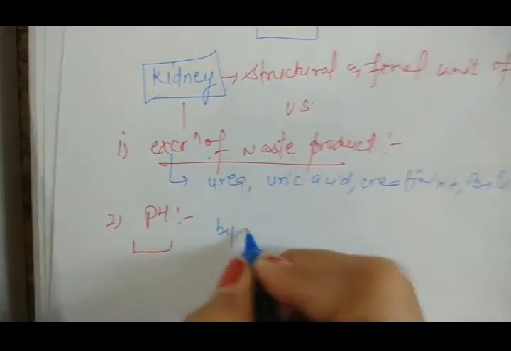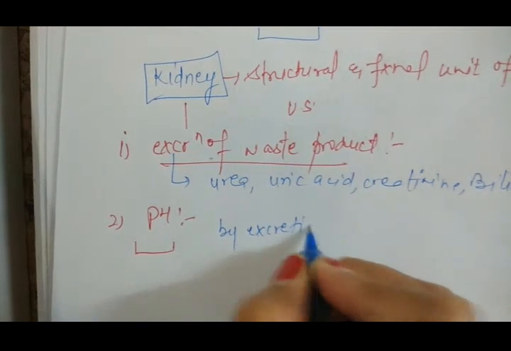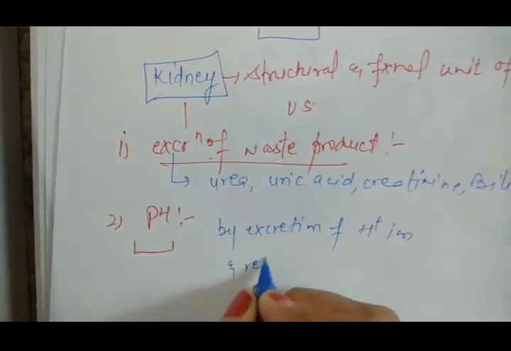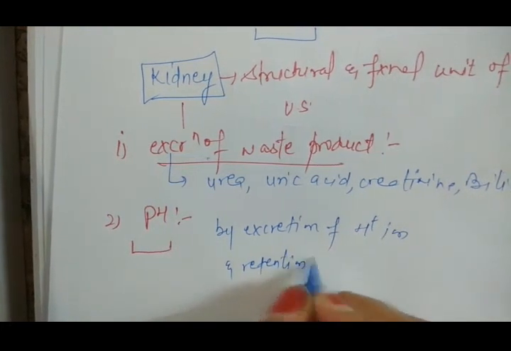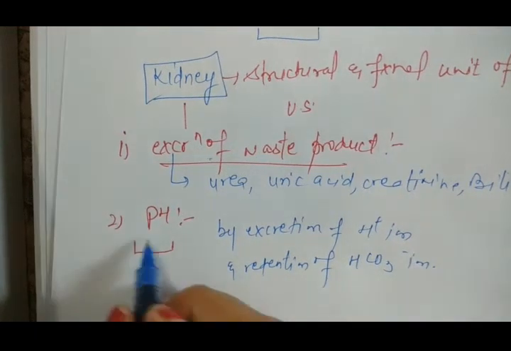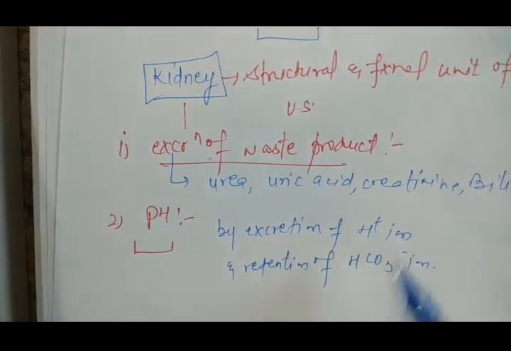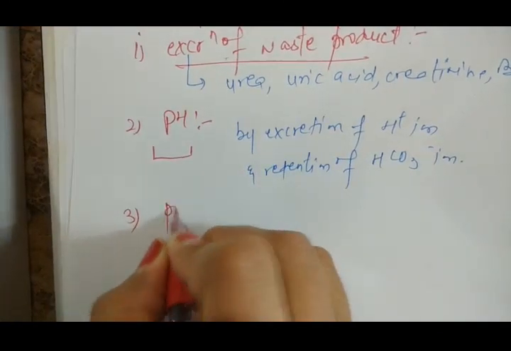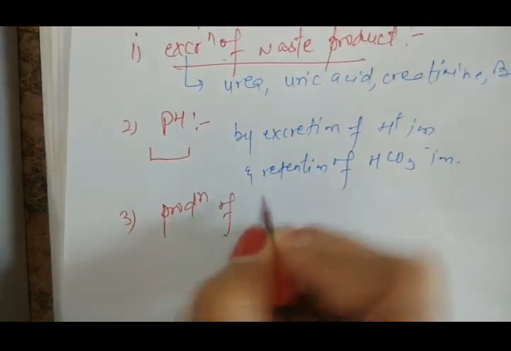By excretion of H plus ions and retention of bicarbonate ions, they will be helpful in maintaining pH. The third function of the kidney is secretion or production of hormones.